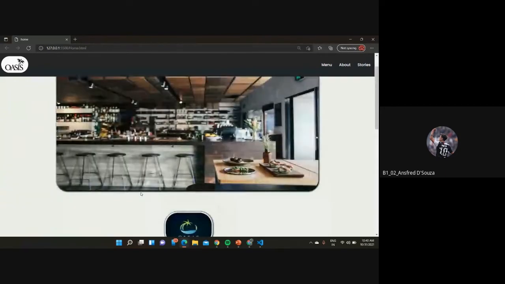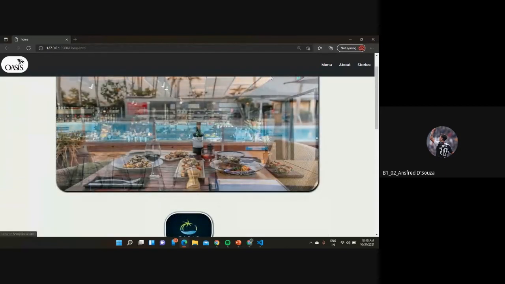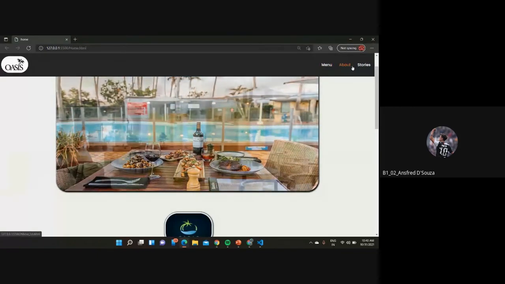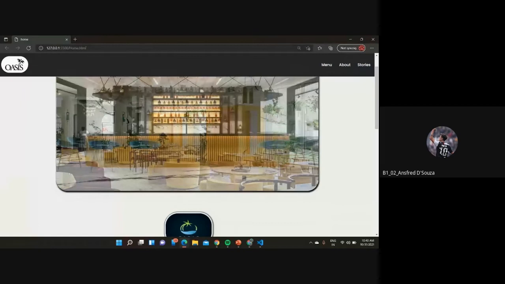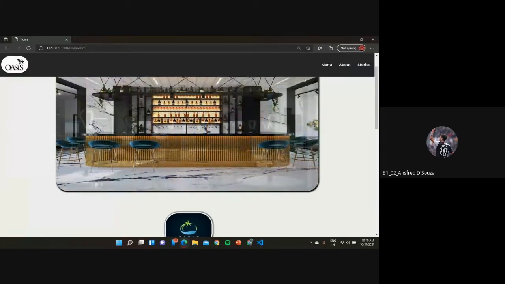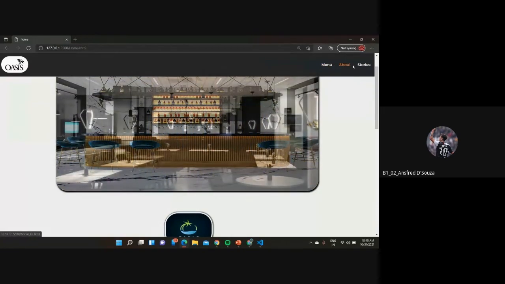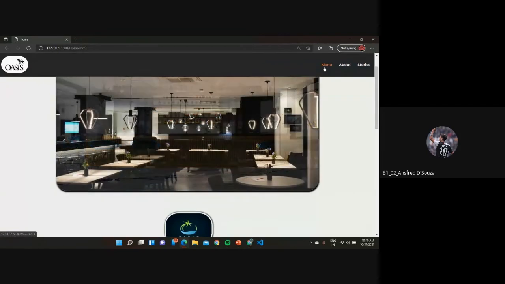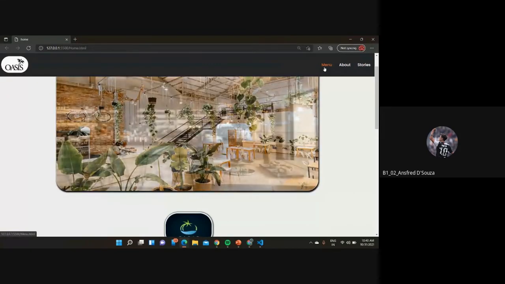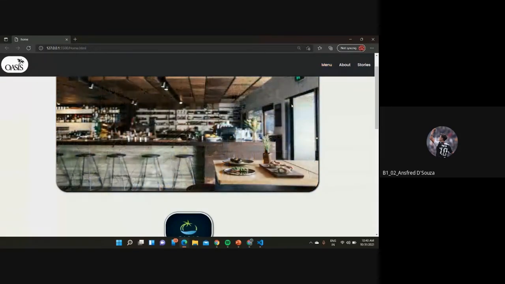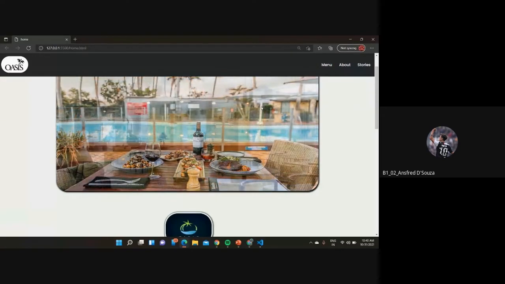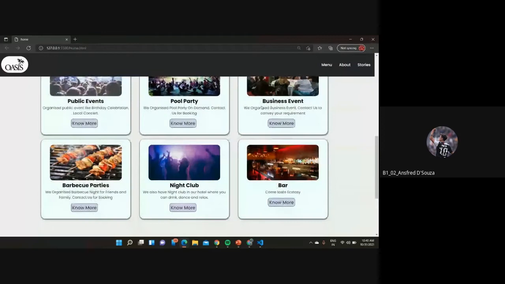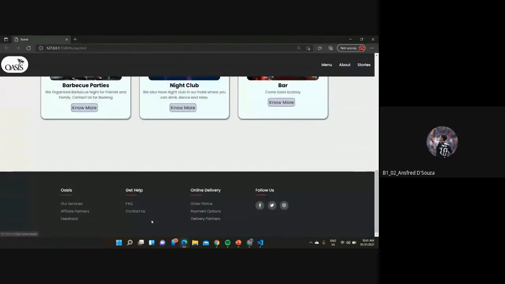You can see the menu, about, stories, where we used Flex and did Flex End, so all that menu has gone to the right. On each of them we have given a link to the individual HTML and CSS pages. Clicking on the menu button will redirect us to the menu page, clicking on about will take us to the about us page, and so on. And the footer too was built using Flexbox.